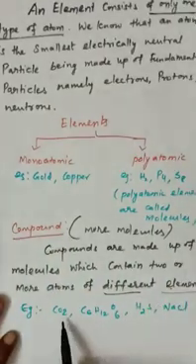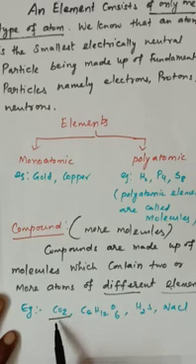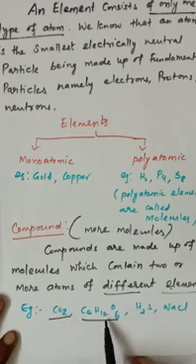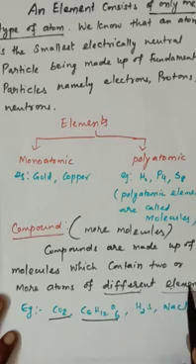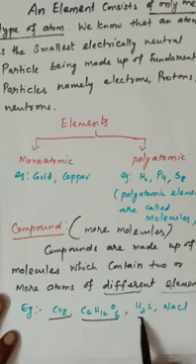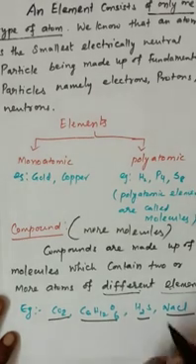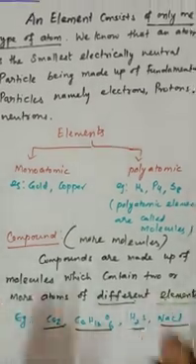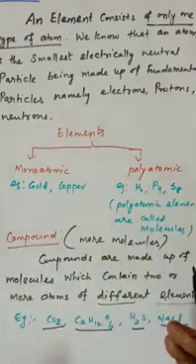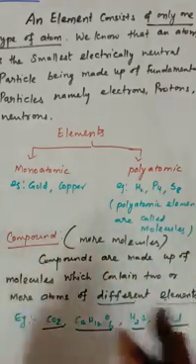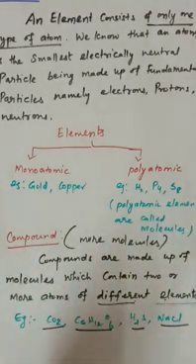A simple example: carbon dioxide. You have carbon as well as oxygen. Here glucose has carbon, hydrogen as well as oxygen. So different elements, isn't it? H2S, hydrogen sulfide, has hydrogen as well as sulfur. NaCl. For example, each element must have different properties. Hydrogen as well as oxygen must have different properties, and after combining, they produce molecules which should have different properties.